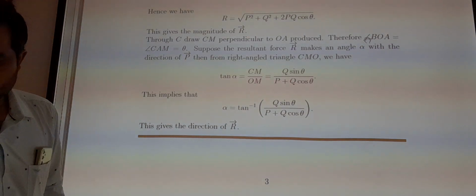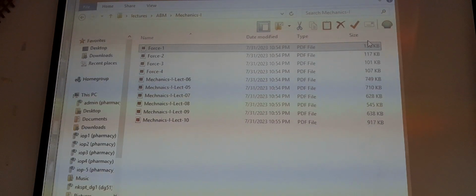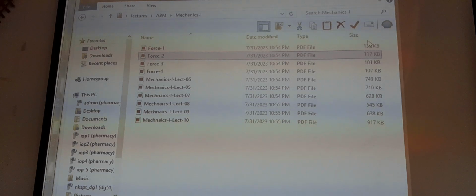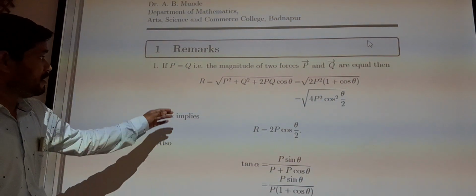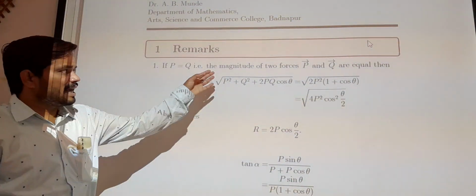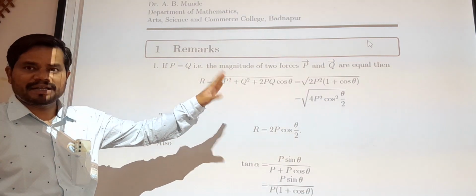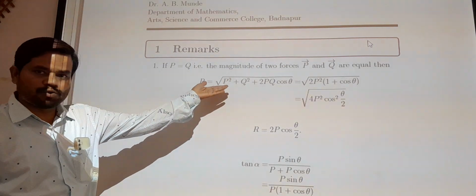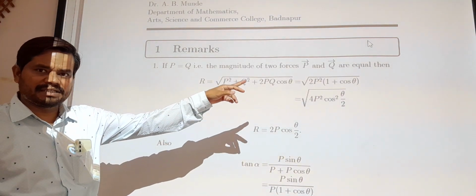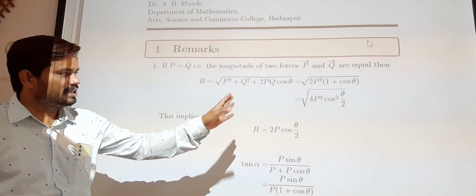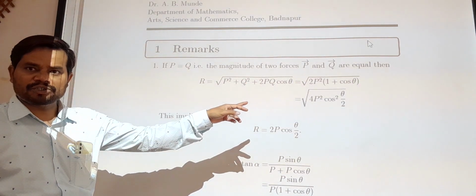So this is the remark. If P bar is equal to Q bar, that is, the magnitudes of the two forces are equal, then R is the root of P square plus Q square plus 2PQ cos theta, which is root of 2P square into 1 plus cos theta, which is equal to root of 4P square cos square theta by 2.